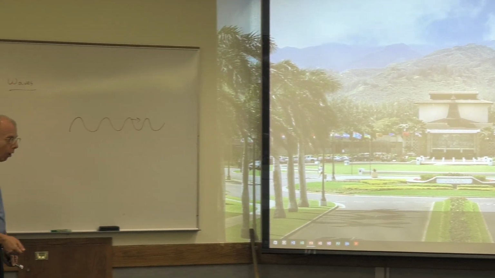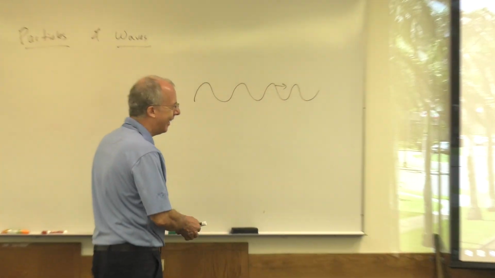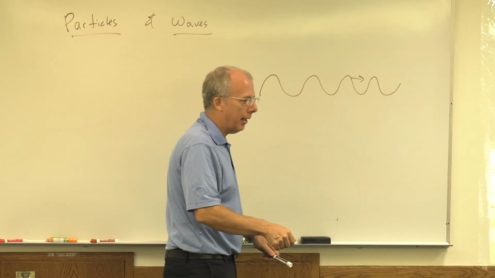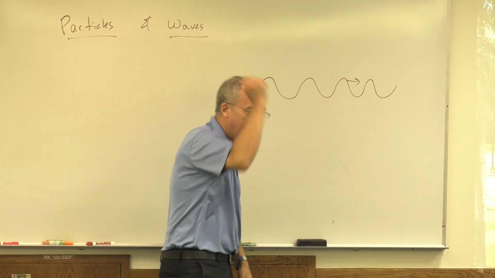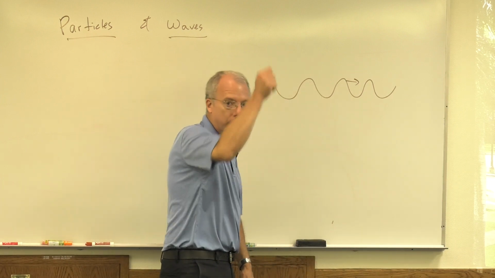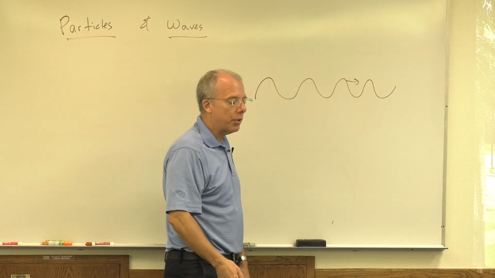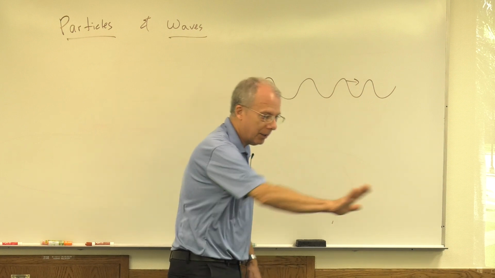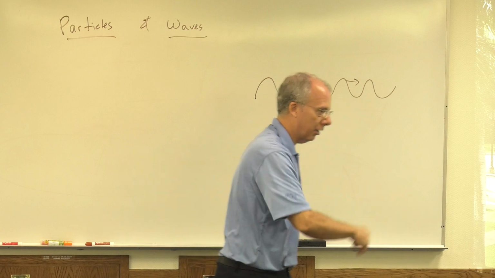All right, so basically, with a transverse wave, like with a rope, I would have to go like this, right? And so the wave is going in this direction, but I'm going transverse to it. With a longitudinal wave, I go like that. And so I'm going in the same direction as the disturbance is moving.